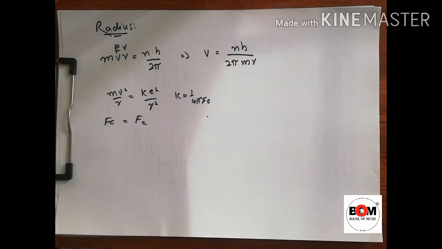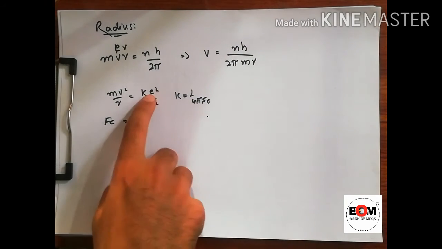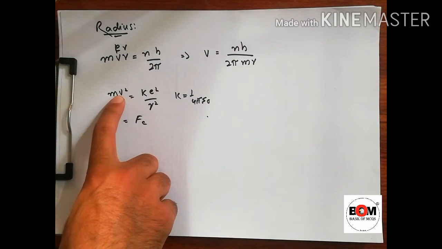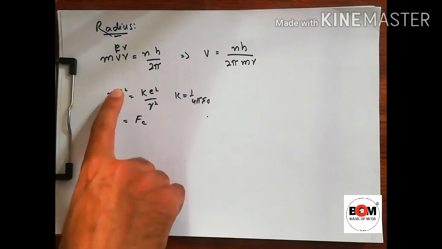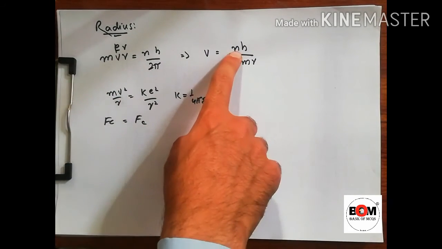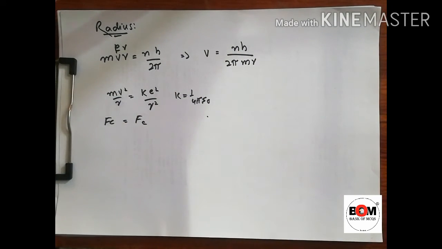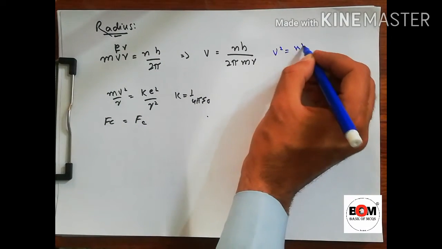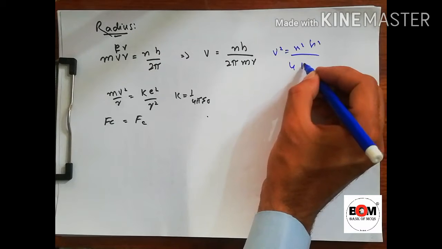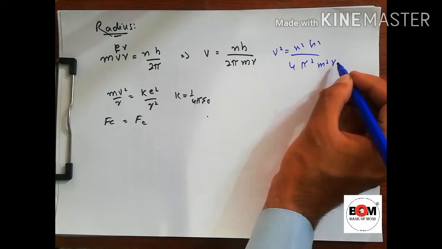Now putting the value of V in this equation. Here we have the velocity, but we don't know the velocity of the electron at which it is moving. So we will replace this velocity by V is equal to this. Here it is squared, so we will take the square of this. So V square is equal to n square h square over 4 pi square m square r square.